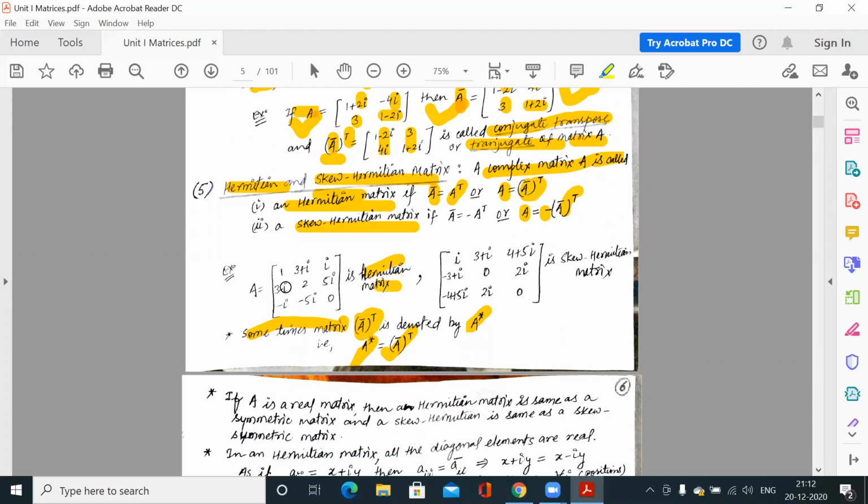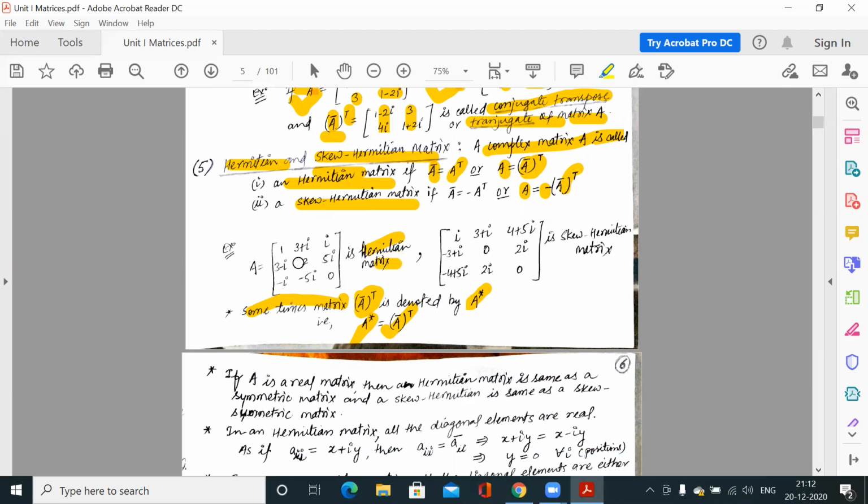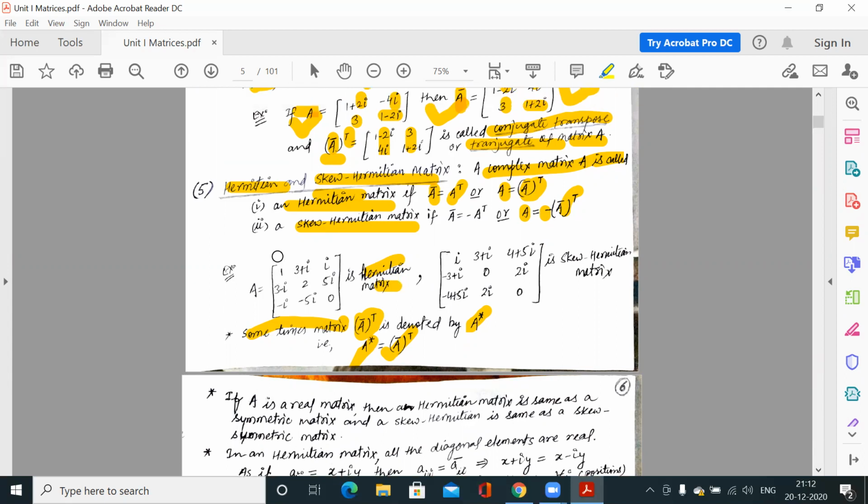This is a Hermitian matrix. So how do you check whether it is Hermitian? You first find the conjugate of this matrix. That means conjugate transpose. So you transpose this matrix, then find the conjugate. So you can verify that A is equal to A star.